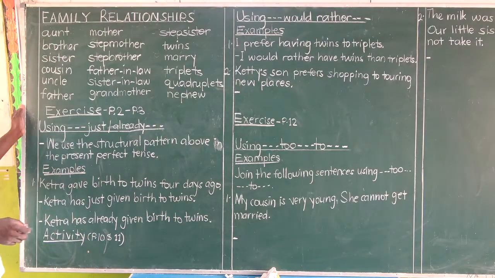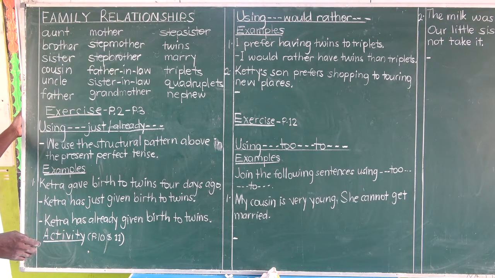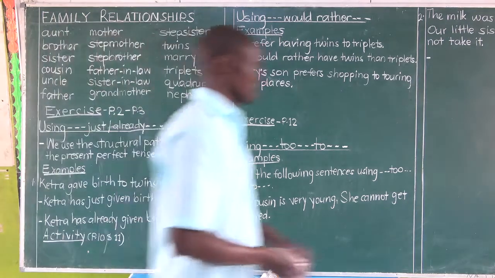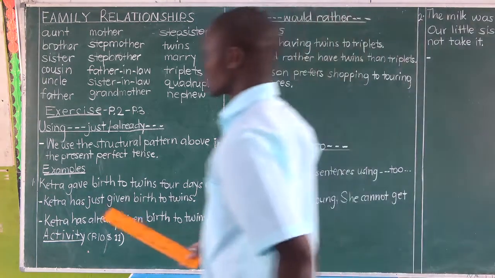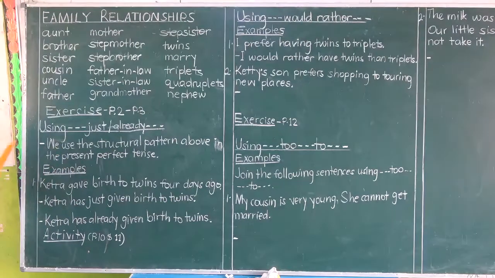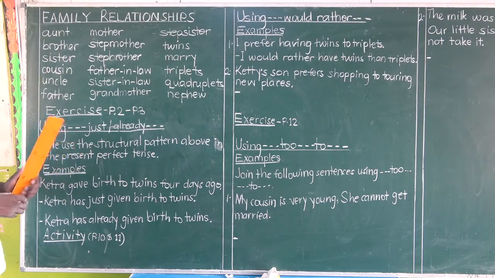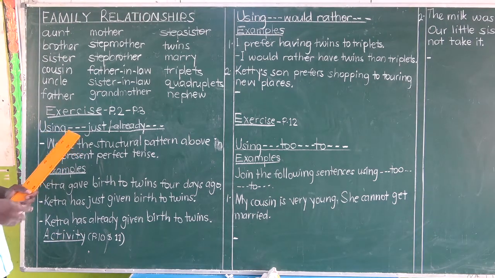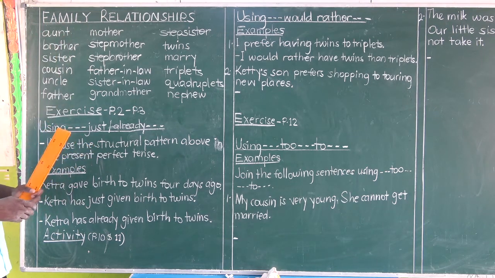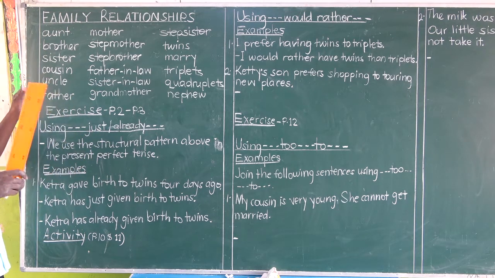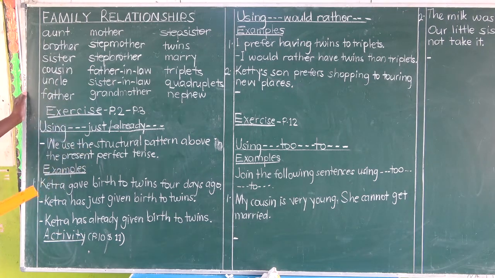And we are in the first topic of term 2, which is family relationships. Like any other topic, this one also has its new words. I told you, English has topics that begin with different new words. They may not necessarily be new, but these are the words you're supposed to encounter when you are going through the work to be covered in this topic. Some may not be new, others may be new. Let's go through the list together and see what we know about them.